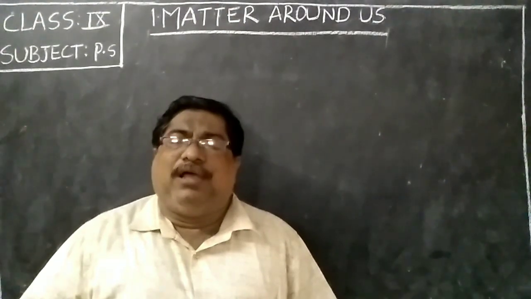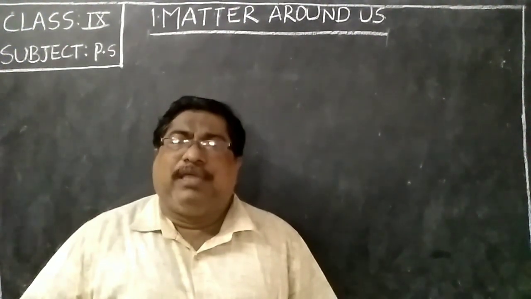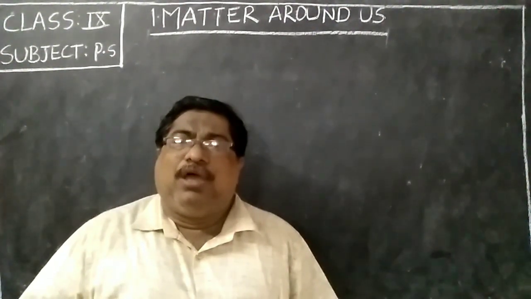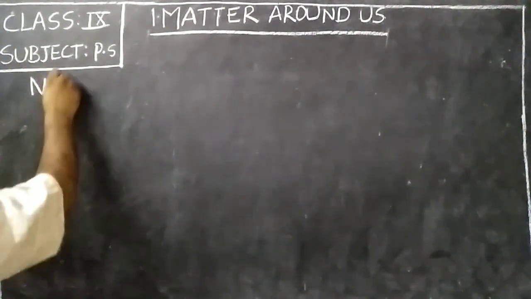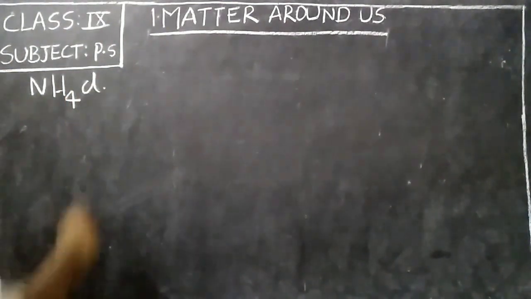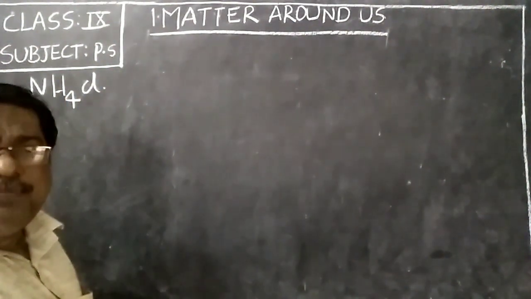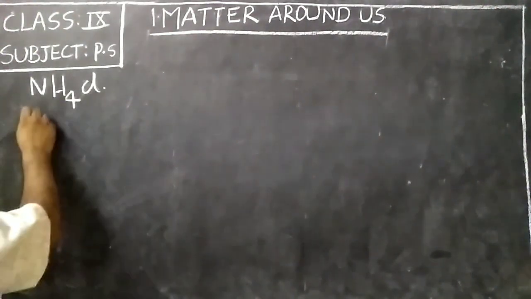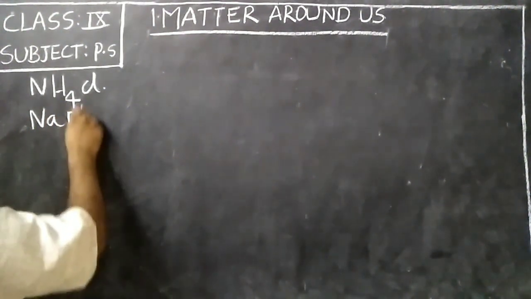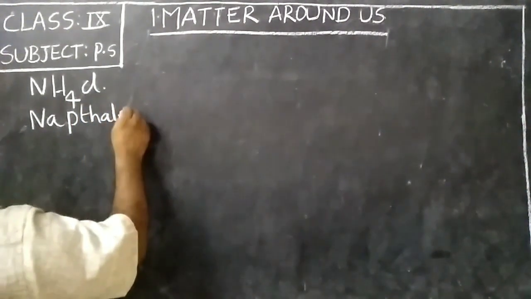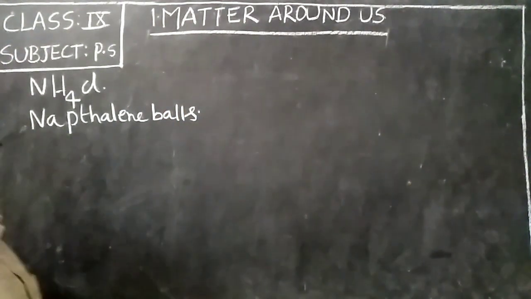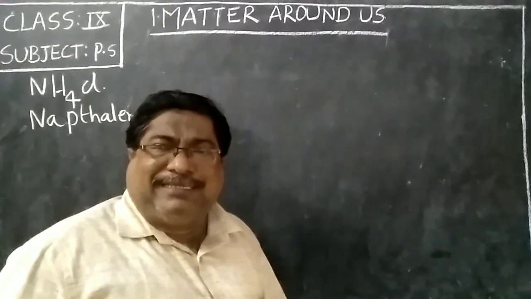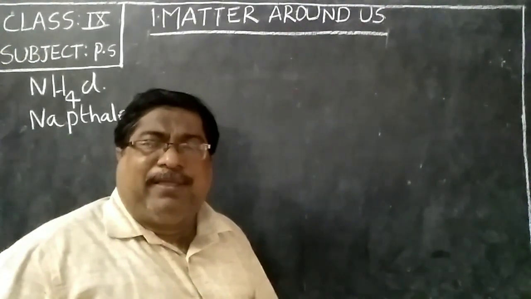Here the examples for the sublimates are camphor, agarbatti or incense stick, ammonium chloride, formula NH4Cl. Next, naphthalene balls. Naphthalene balls. So today we will discuss diffusion,